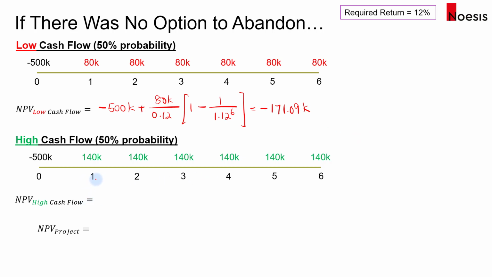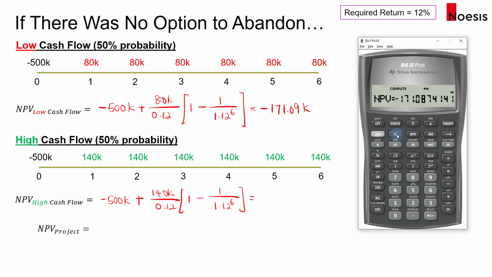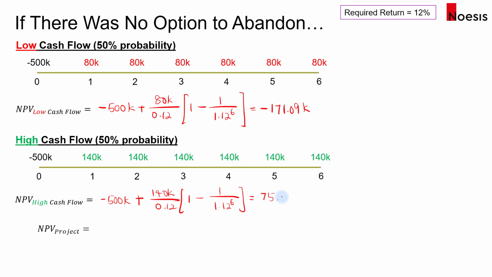All right, now what happens if the cash flow is high? So again, we can use the formula where we take negative 500,000 plus 140,000 over 0.12 multiplied by 1 minus 1 over 1.12 to the power of 6. Or we can use the financial calculator. In the financial calculator, we'll move back to the cash flow worksheet and change the cash flow to 140. And then we'll compute the NPV again, so that's 75.6 thousand. If I round it to 2 decimal places, that's a positive 75.6 thousand.